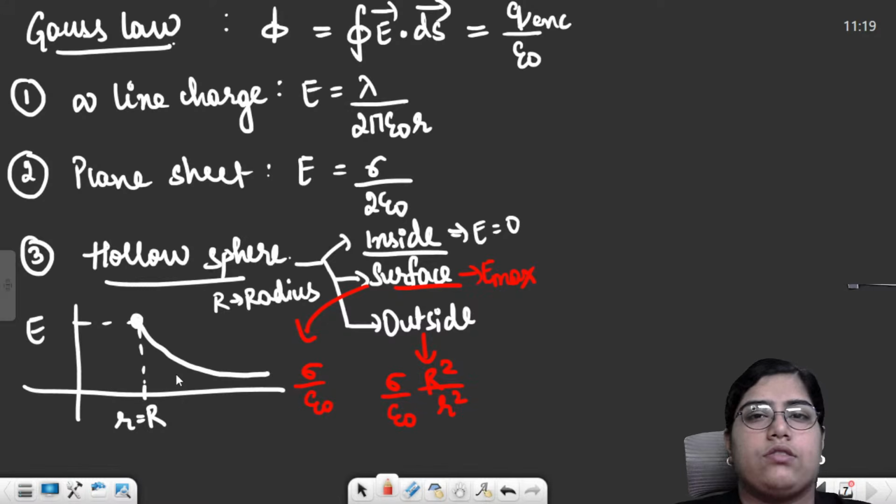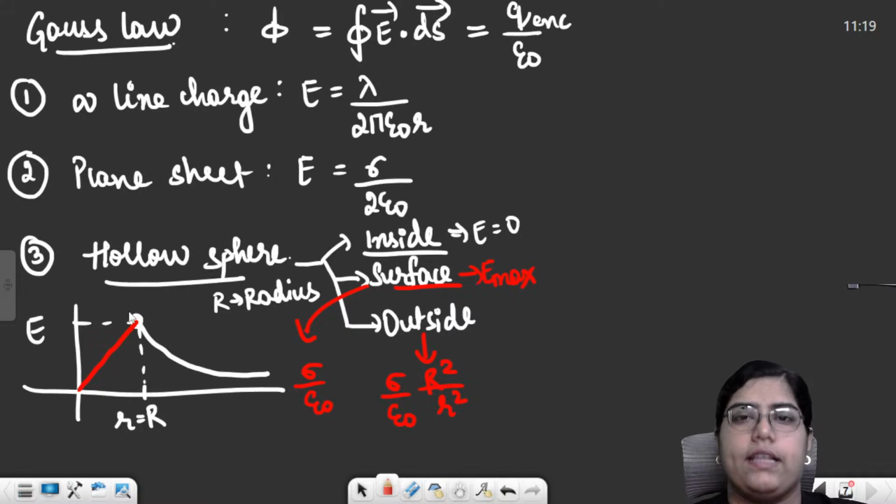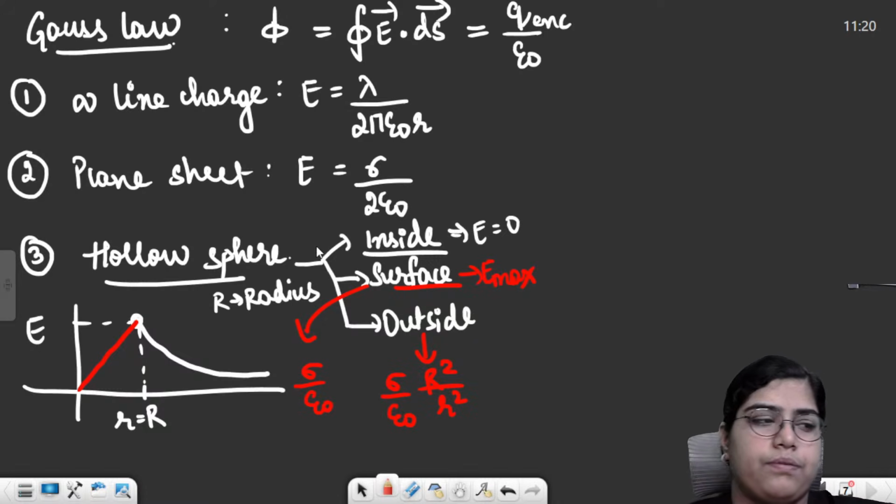In case of a solid sphere, only one change occurs. This graph remains the same at the surface and outside the surface. Only we get a component inside the sphere as well. If the sphere is solid, some charge will be enclosed whenever you are inside the sphere. So you just need to remember this. This graph is for a solid sphere. This graph is for a hollow sphere. This is for hollow and this is for solid.